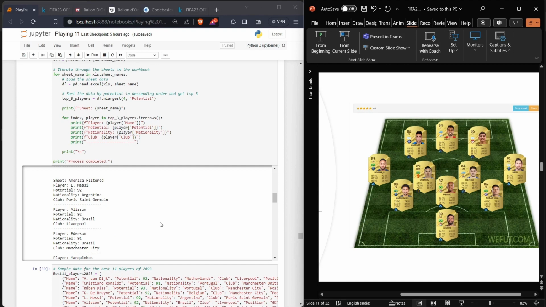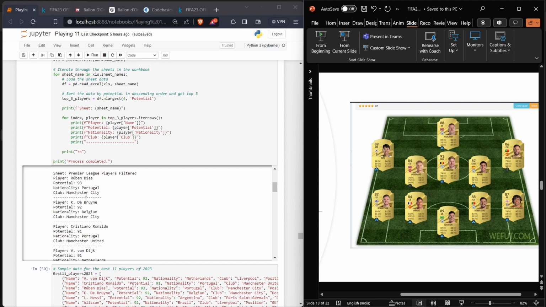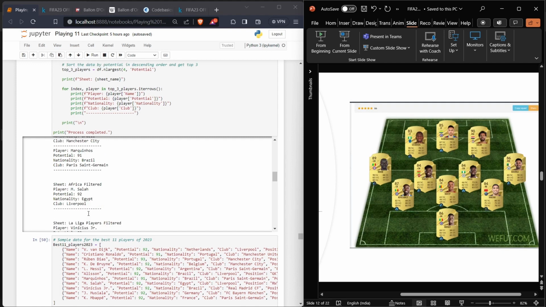From the winning team, we can take 3 players. So according to the potential increase, we took Messi, Alisson, and Marquinhos. For the second position, we have Premier League, so we can take Ruben Diaz and Kevin De Bruyne. For the third, we have the European team, so we are going to be taking Cristiano Ronaldo alongside Virgil van Dijk. Other teams are going to be one.